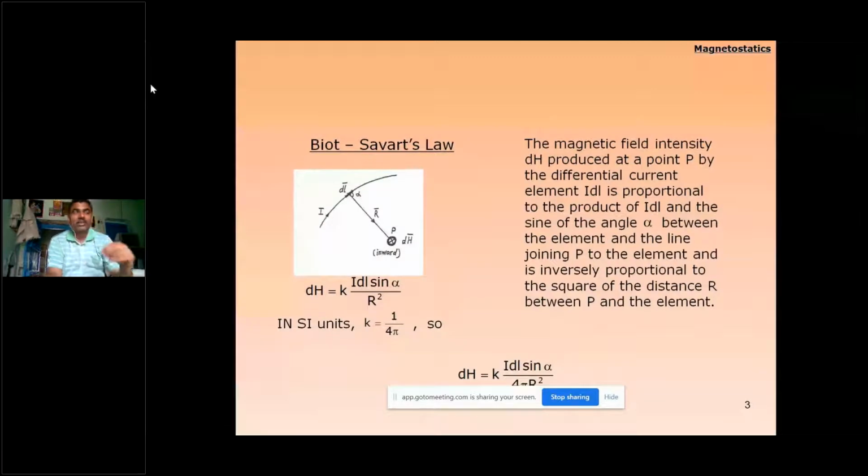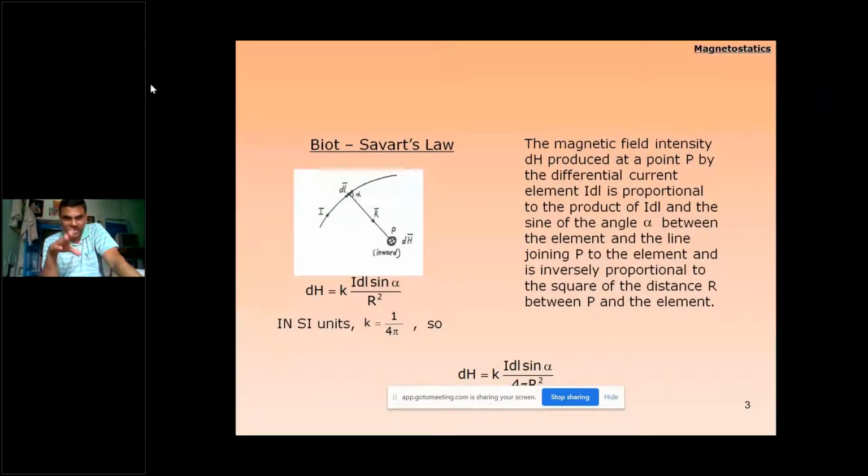To describe that magnetic force, as we have Coulomb's law for electrostatics, we have the Biot-Savart law. Here, for the differential element I dl, the magnetic field strength is directly proportional to the product of the differential current element I dl and the sine of the angle between that element and the line joining that particular point.